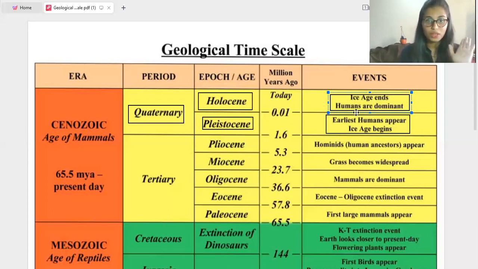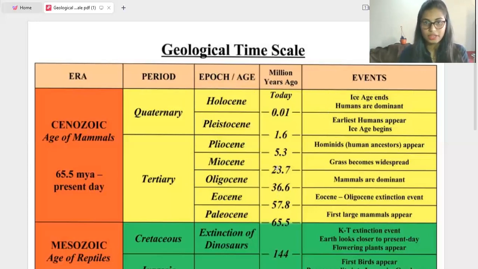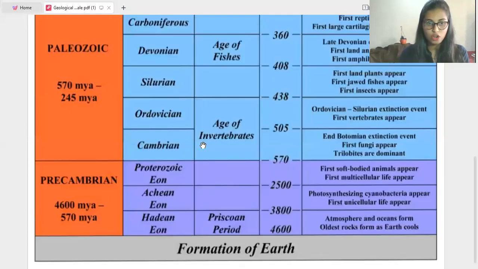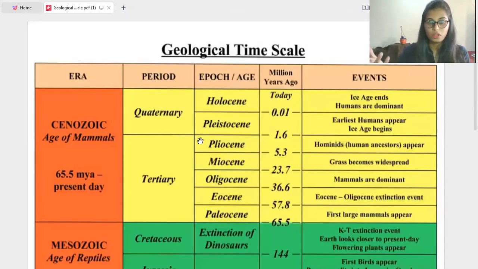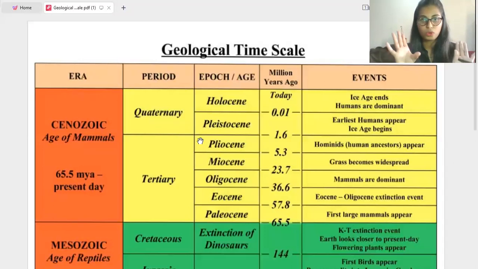In the Quaternary period, Cenozoic era, Holocene age. This is what is called the geological time scale, from the formation of Earth till today. I will show the entire thing: the formation of Earth, different eras, and also some events and periods, everything is there. Just go through the slide, that is more than enough.